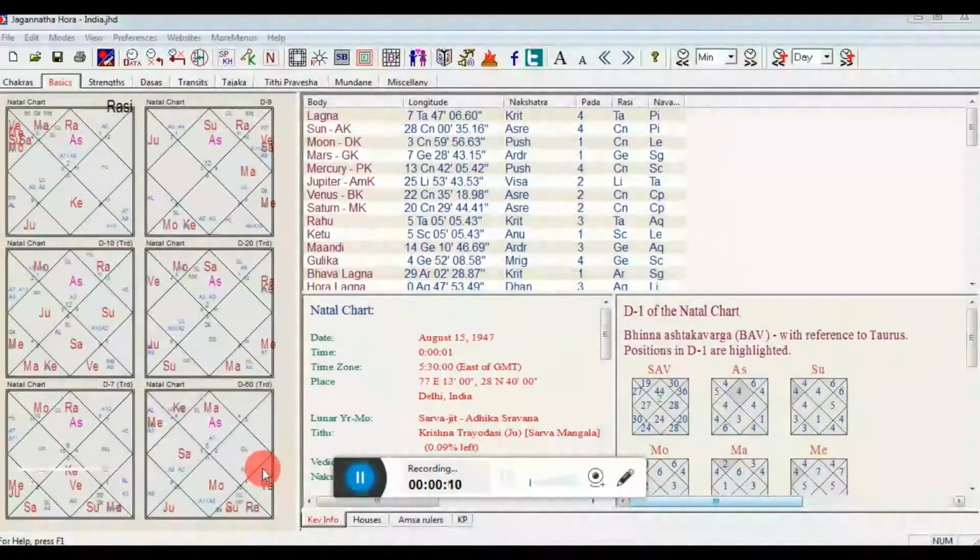Today I'm going to show you how to keep the JHora settings for the KN system of Jaimini Astrology. Basically, you need to open the JHora software. If you haven't downloaded the software, you can download it from the JHora website.